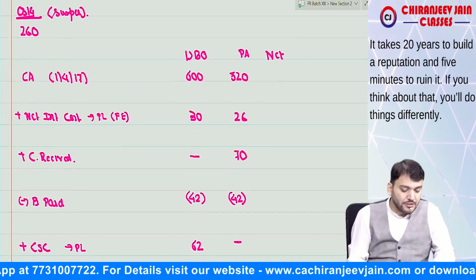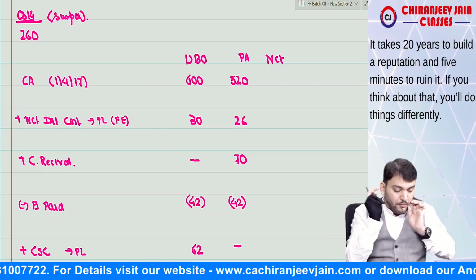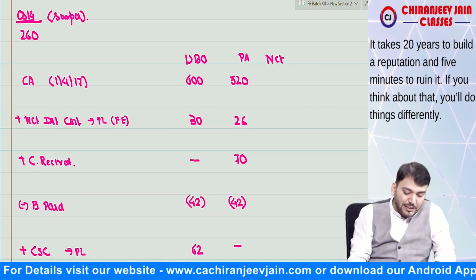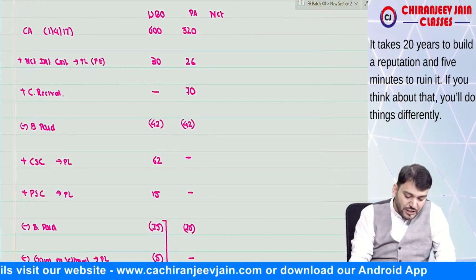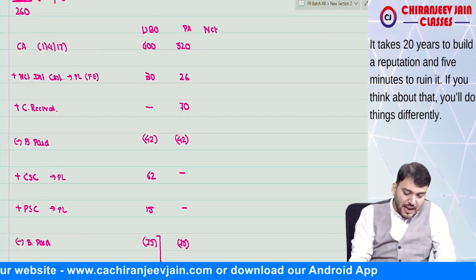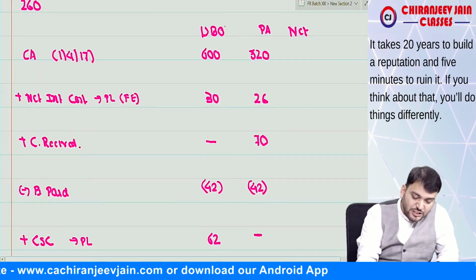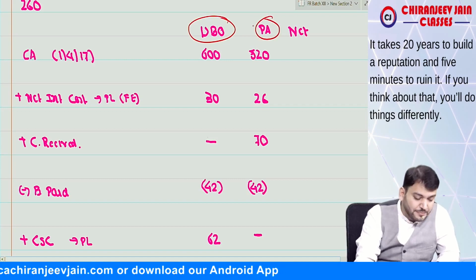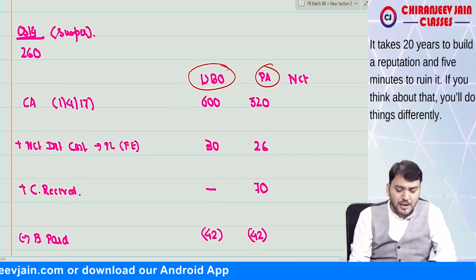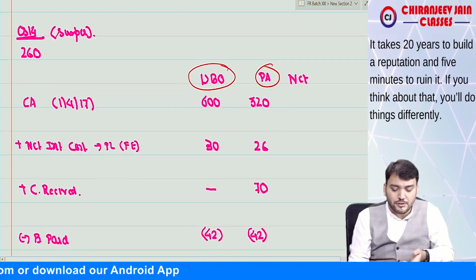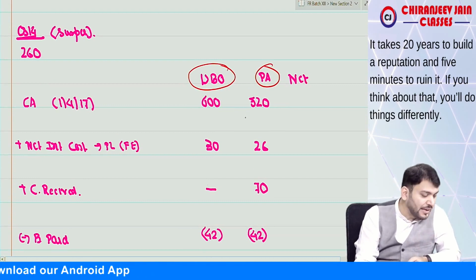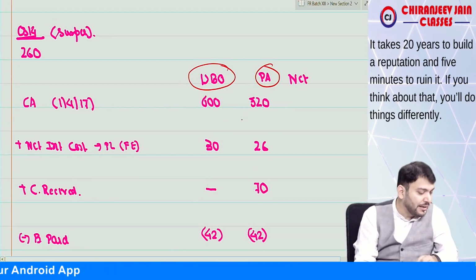So can I say, just try to understand the key. What we'll do, we'll find out a reconciliation statement. You can see I have already prepared. This is DBO, this is plan asset, and the figures are given in crore, so we are writing in lakhs. This is rupees in lakhs.